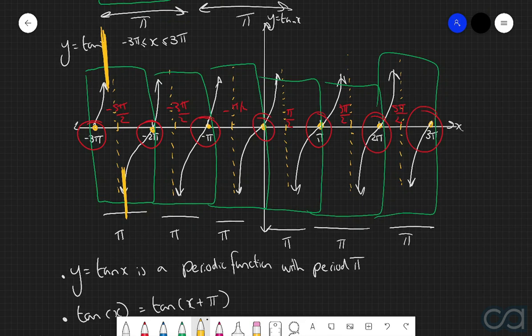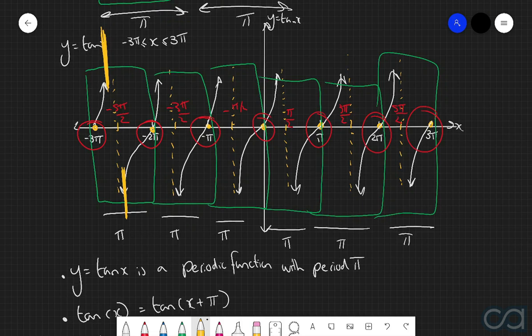And because we don't have a defined maximum or minimum value, we can't define an amplitude, because we know that the amplitude is calculated by taking half of the distance between the maximum and minimum values.